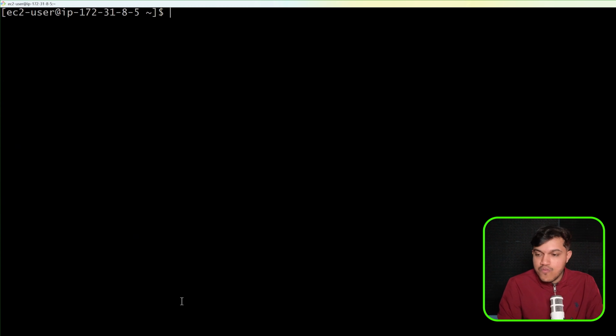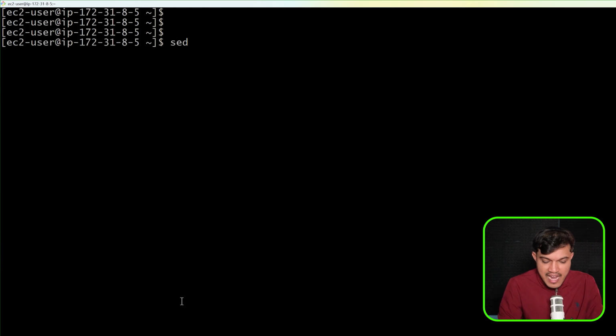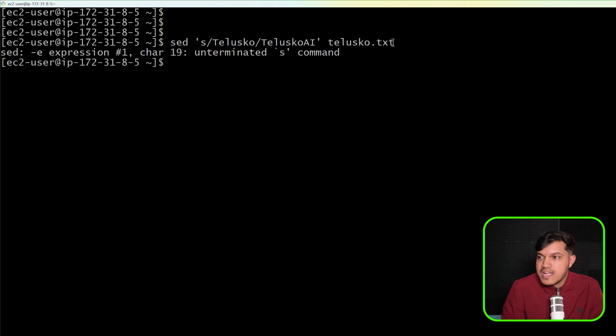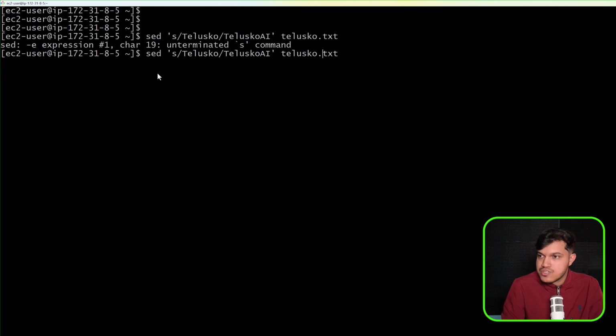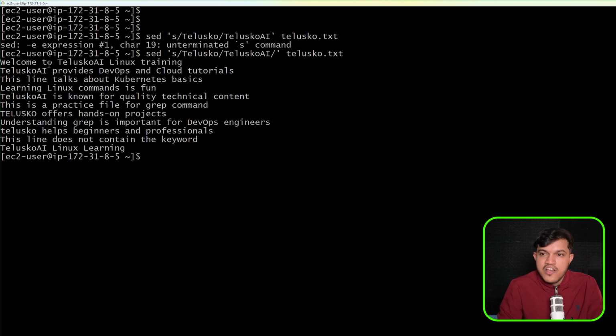Then you can definitely go with sed, and I will say s, and wherever we have Telusko, I want to replace that with Telusko AI. That's what I want to achieve here. From a file, which file I would like to specify here: the file name is telusko.txt. The moment I execute this, we got an error here. I'll just rerun this once again. I'll right click, and specify the forward slash. I'll go back again and execute this.